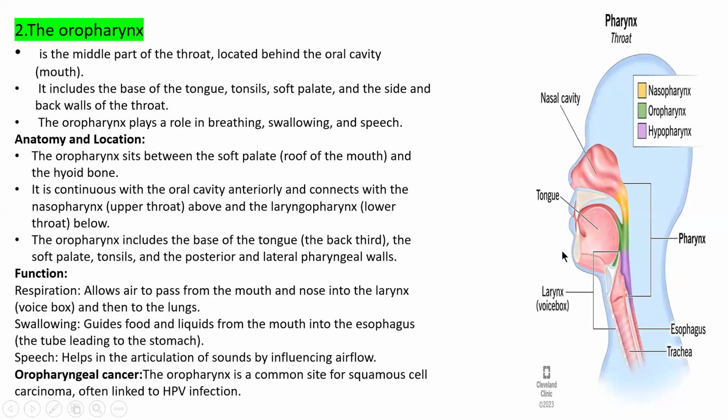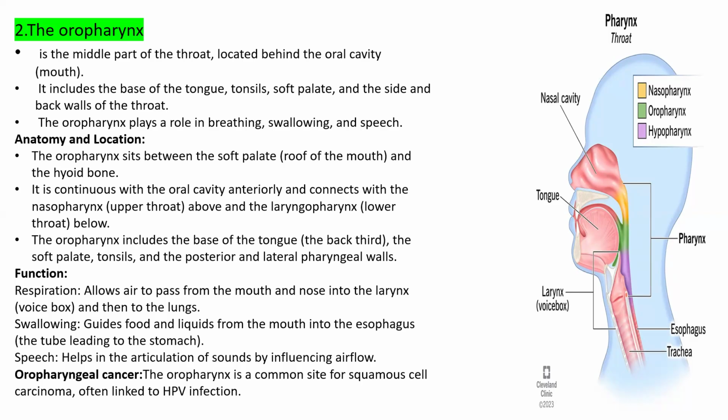The green portion here is the oropharynx. It is the middle part of your throat, located behind the oral cavity. It includes the base of the tongue, tonsil, soft palate, and the side and back wall of the throat. It plays an important role in breathing, swallowing food, and talking.